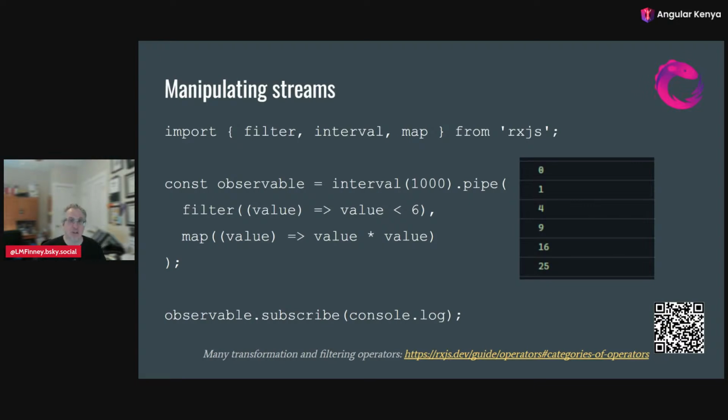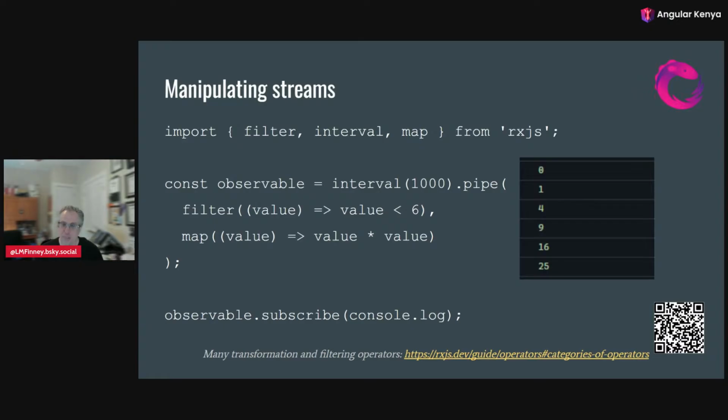And then after that, I'm going to do a map. What map does is it replaces every value with a new value that gets returned. So it's going to get the old value, and I'm squaring it, multiplying it by itself. So now instead of 0, 1, 2, 3, 4, 5, I get 0, 1, 4, 9, 16, 25. And we can combine these and do a lot of things with this.